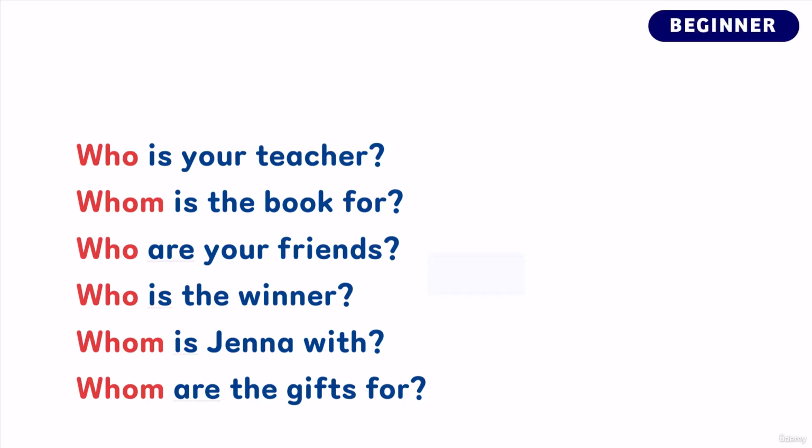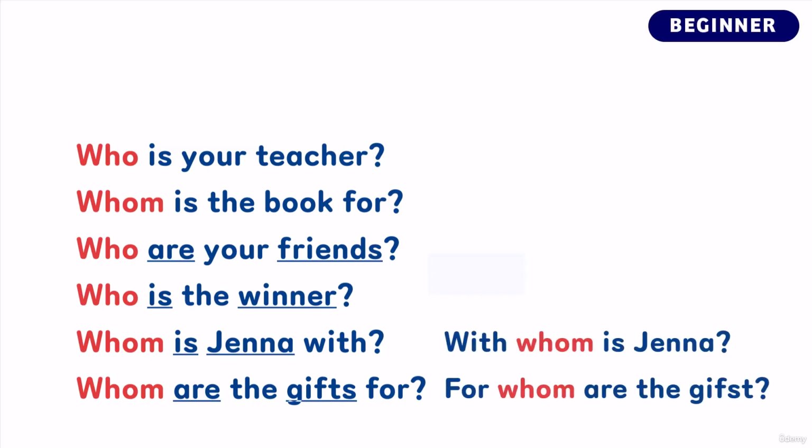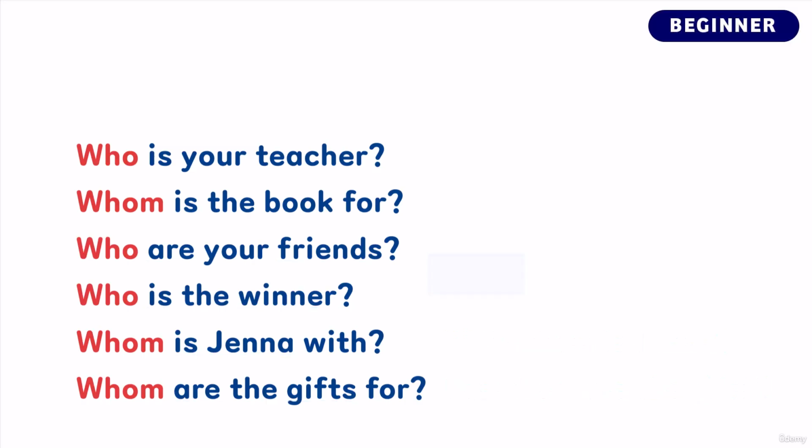So as you can see, we can use both is and are, and whether we use singular or plural verbs depends on the noun that comes next. So we say, who are your friends, and not who is your friends. And we say, whom are the gifts for, and not whom is the gifts for. One thing we can also do is move the position of prepositions. So we can say, with whom is Jenna, and for whom are the gifts. However, for this lesson, we will practice using the prepositions at the end of the questions.